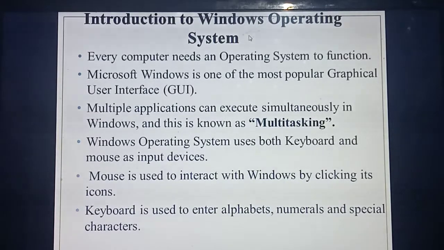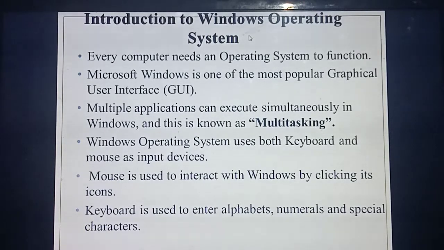Important one more question. Sometimes they will ask it for 2 marks also. Define multitasking. Very, very important question. So what do you mean by multitasking? Multiple applications can execute at the same time. That simultaneously is called what? Multitasking.